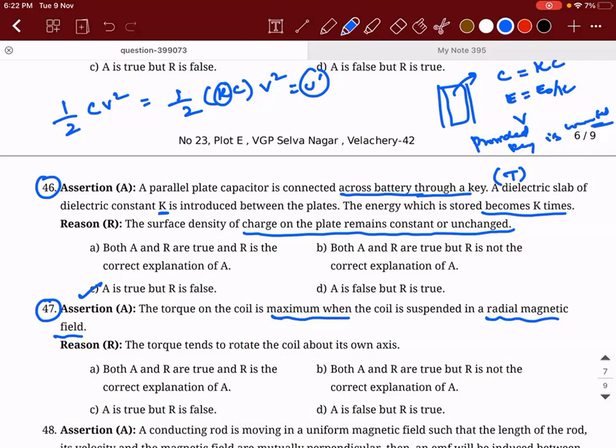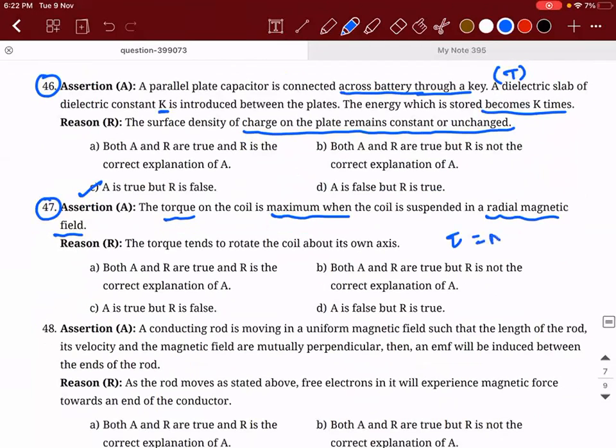So that the magnetic field and the area vector of the coil are always perpendicular to each other, so that you can always maintain maximum torque. If you see, what is the formula for torque? Torque is equal to NIBA, actually it is NIBA sin theta. Because of the concept of radial magnetic field, theta becomes 90 degrees. That is why NIBA will be equated to K into phi, where K is called the torsional constant, phi is called the deflection that has occurred. I hope you guys remember this, right?